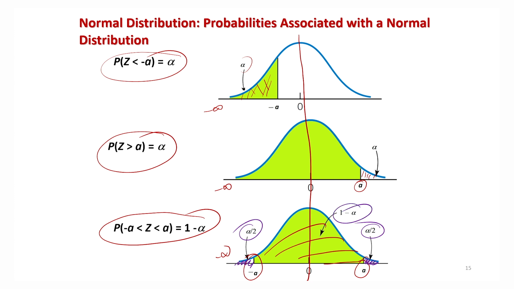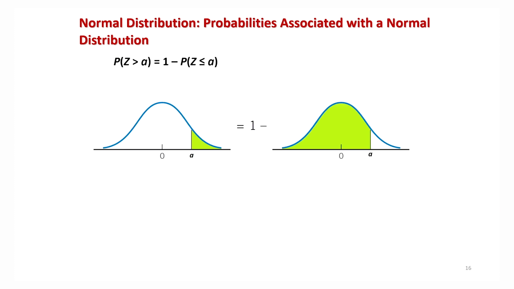So similarly, if you try to see into this curve number 1, if this area is alpha, then this area will be 1 minus alpha. And similarly, in curve number 2 here, this area is going to be 1 minus alpha. Right, so this is for your understanding.